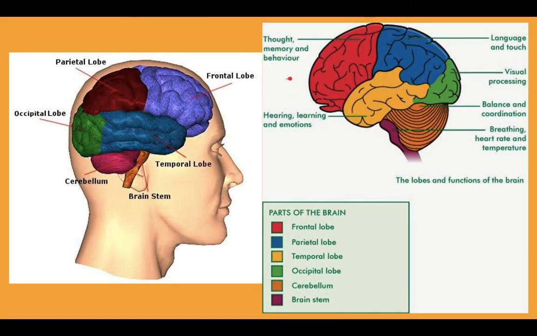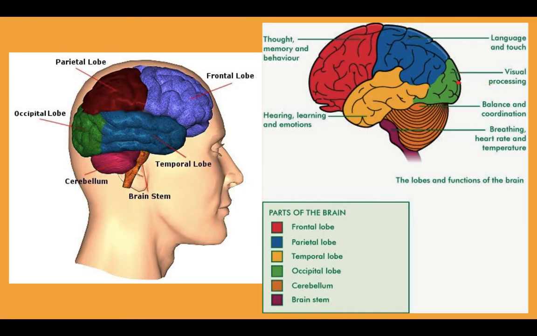Now let's study these lobes of our forebrain with their functions. The frontal lobe of the cerebrum is responsible for thought process, memory and behavior. The parietal lobe is responsible for the control of language and touch stimulus, meaning the reception centers to control language, speech and touch are present here.